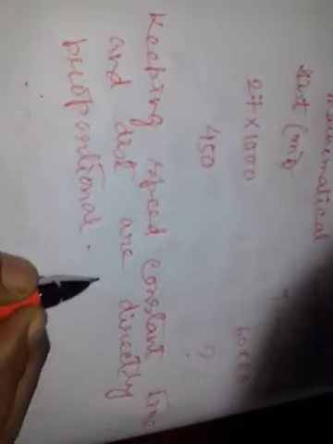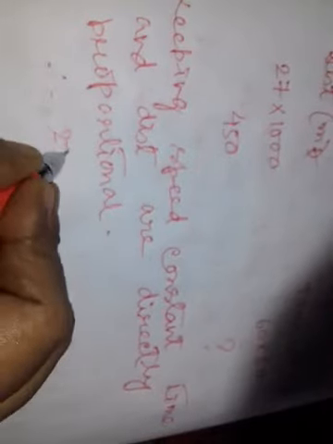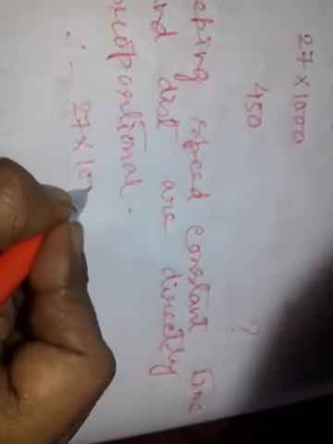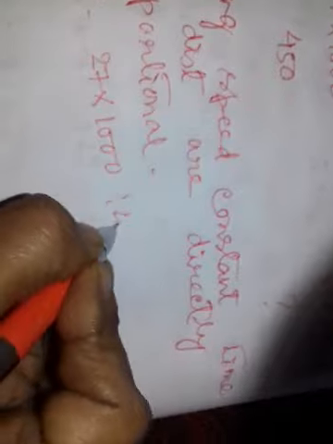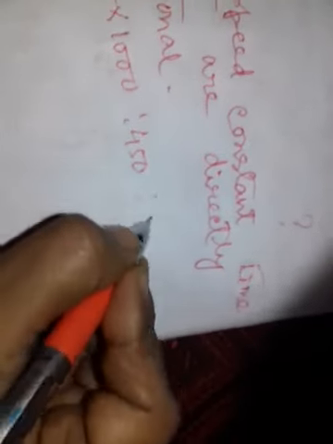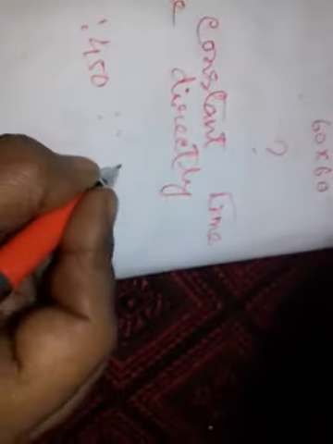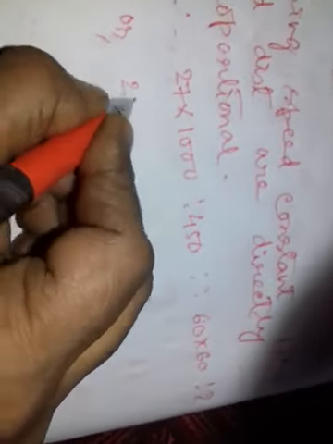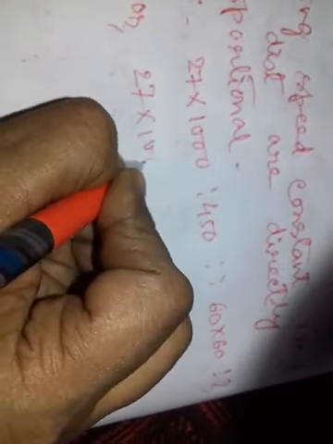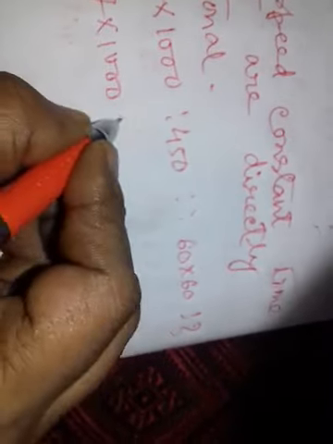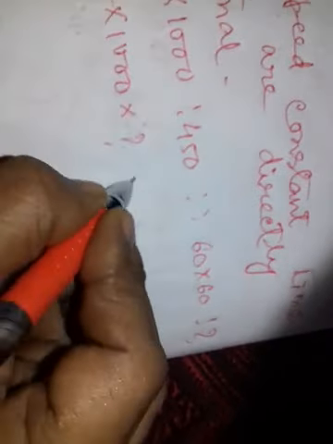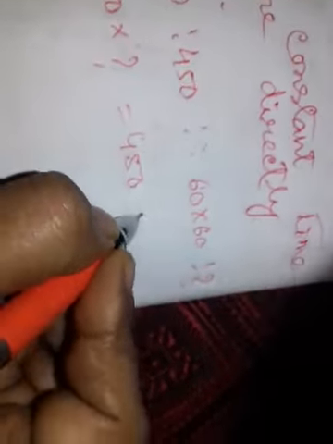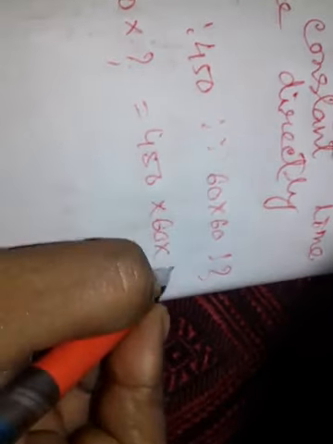Therefore 27 into 1000 is to 450 proportional to 60 into 60 is to question mark. Now product of extremes is equal to product of means, or 27 into 1000 into question mark is equal to 450 into 60 into 60.